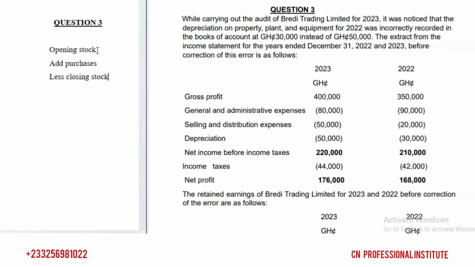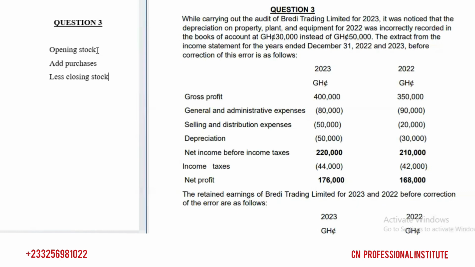When you underestimate your opening stock, cost of sales what? Reduces. And when cost of sales reduces, profit increases. Profit will increase because we are going to deduct the cost of sales from revenue to get the profit. So when we are deducting a lesser cost of sales, profit will what? Increase.